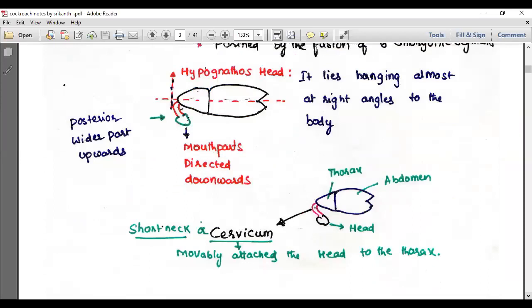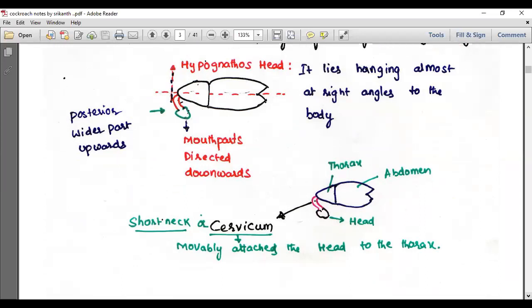The head is connected to the thoracic region with the help of a short neck, or cervicum. That cannot be a tagma, since we already said there are three tagmata in the cockroach: head, thorax, and abdomen. The short neck, or cervicum, is movably attached between the head and the thorax.